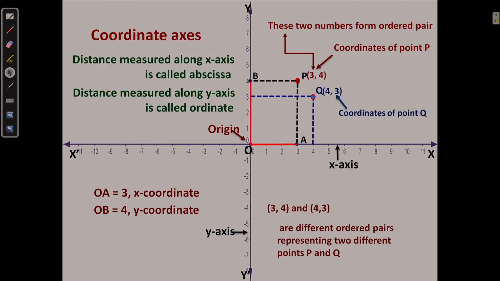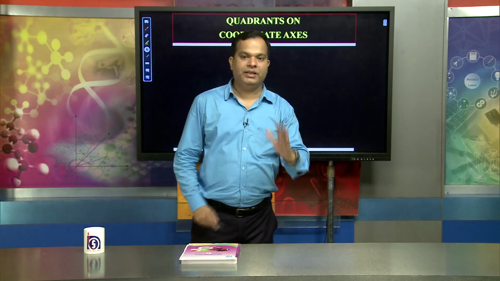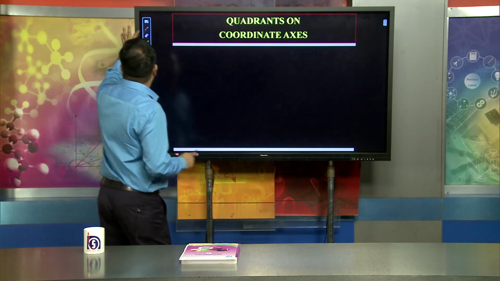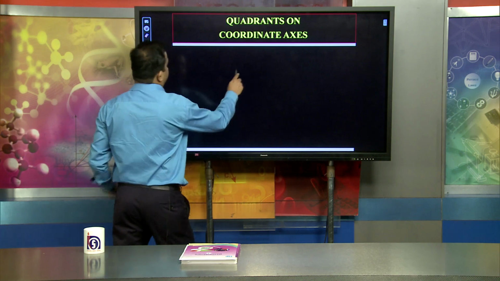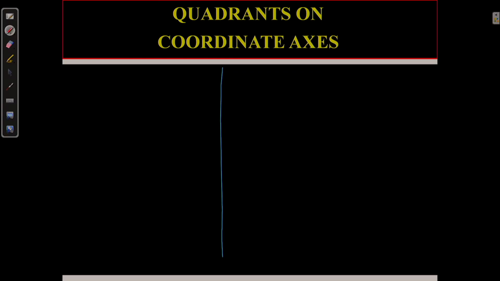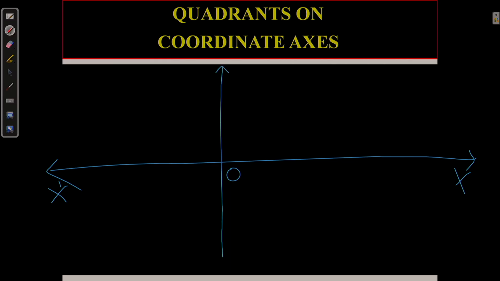Now, when talking about the coordinate axes, what do we find? Suppose this is X, this is O, and this is X dash, and this is Y and this is Y dash.